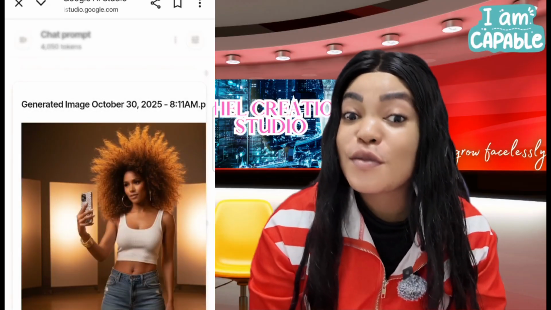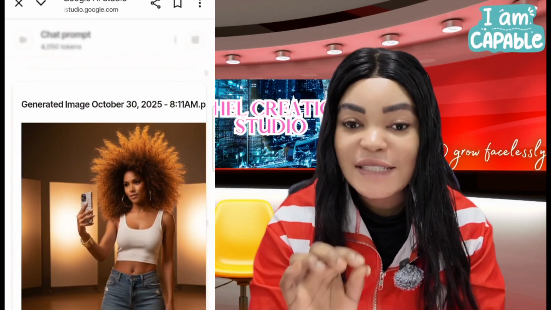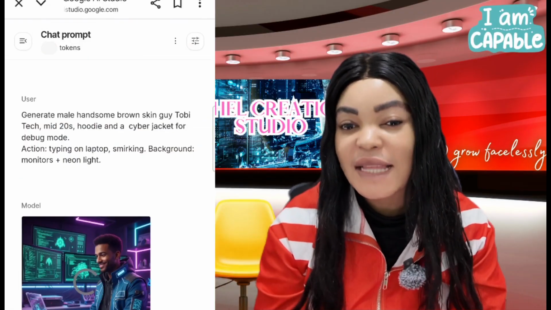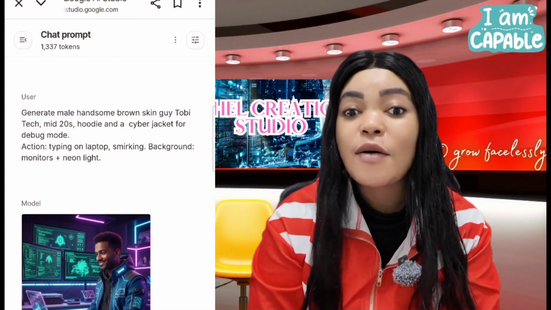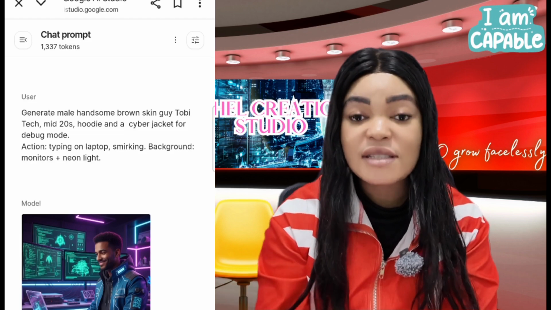Now let's generate Toby and Bliss. As you can see, here is Toby. Toby is a cyber tech, so we generated him already doing his job. Right now, I'm just going to go ahead, generate Bliss, and we move on.